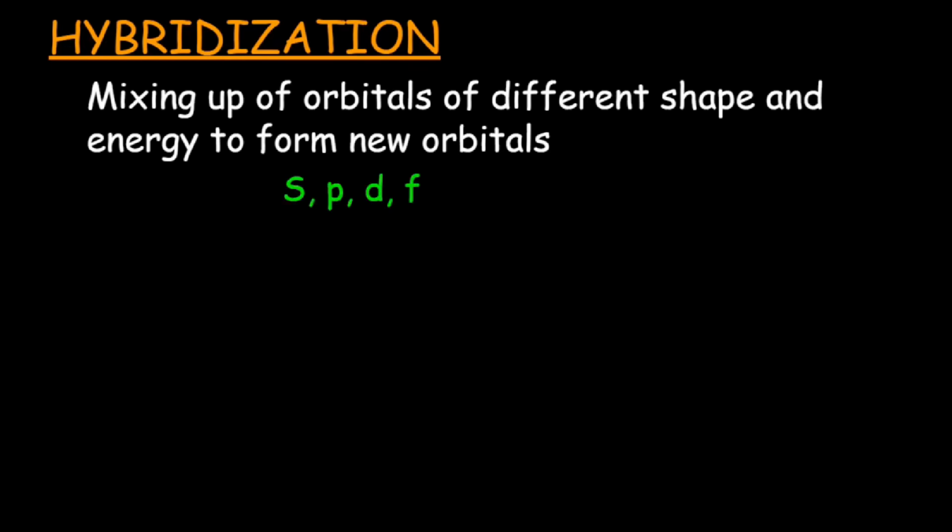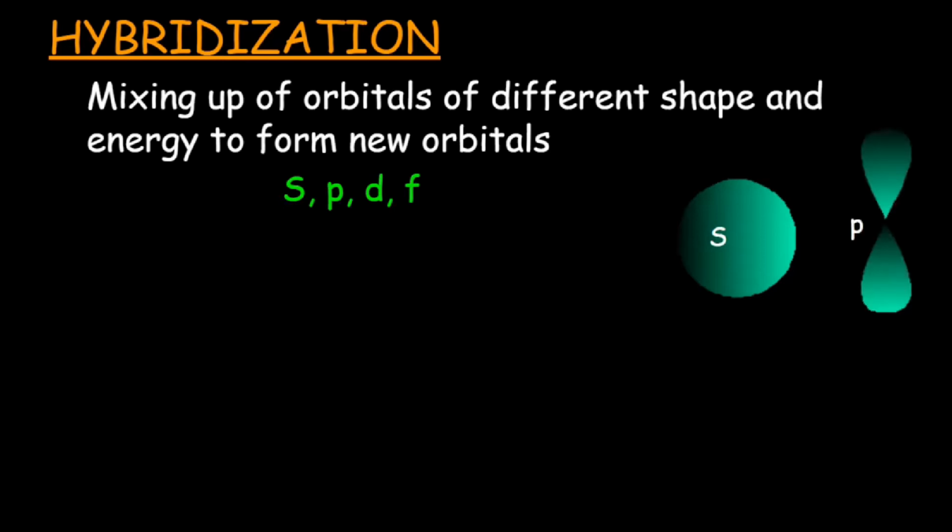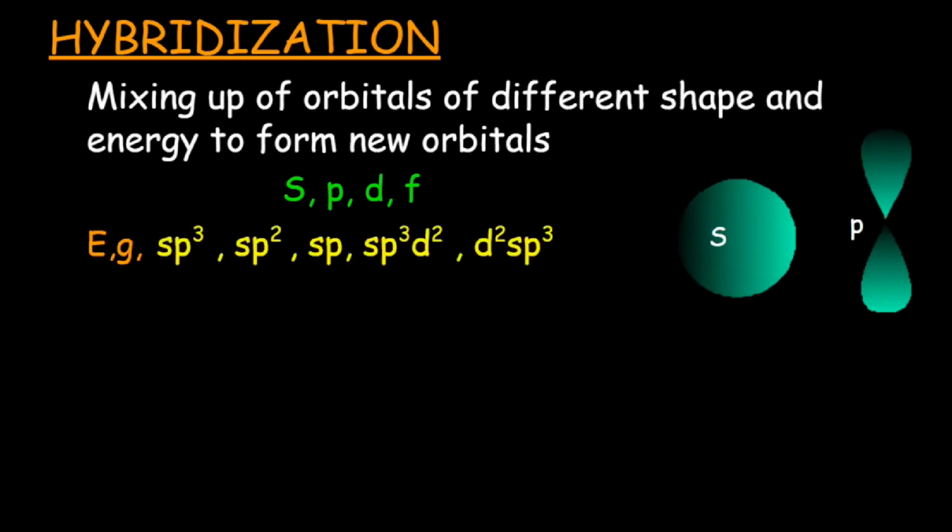We have four kinds of orbitals: s, p, d, and f. The s orbital is spherical in shape. There is equal probability for the electronic wave all across the s orbital. Therefore, it is symmetrical. While the p orbital is dumbbell in shape. It has maximum probability for the electronic wave along the x, y, and z axes. The xy, yz, and zx planes have zero probability for the electronic wave. Therefore, it is unsymmetrical. Depending upon the type and number of the orbitals involved in hybridization, there are various kinds of hybridization like sp3, sp2, sp, sp3d2, or d2sp3, and so on.